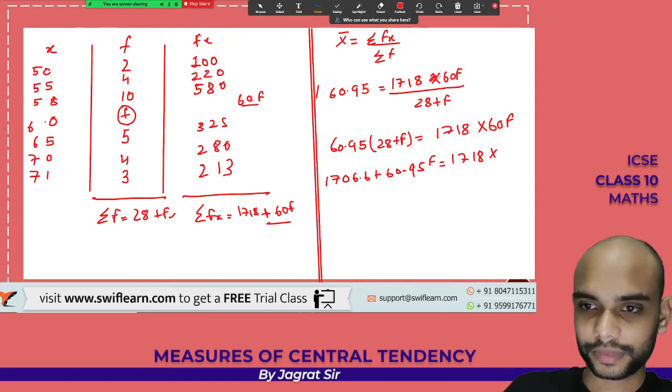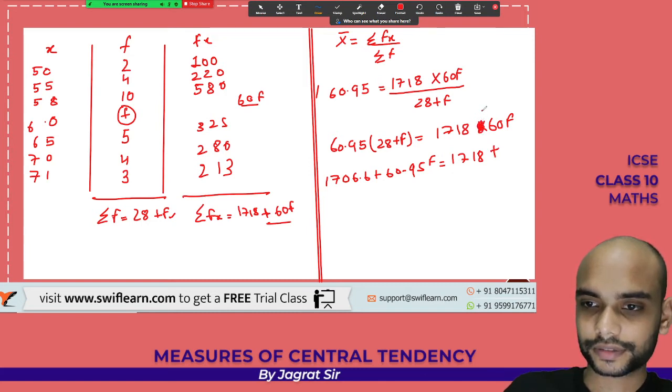Guys, this is not multiply, this is plus: 1718 plus 60f. Now all you need to do is throw them here and there.